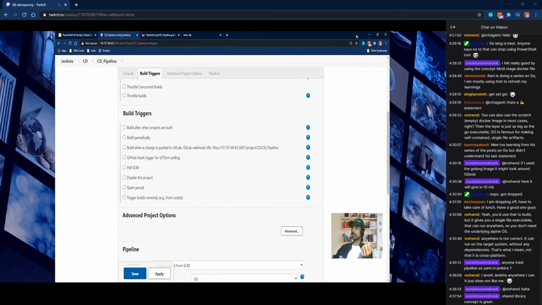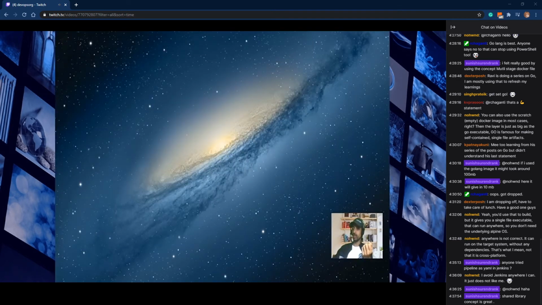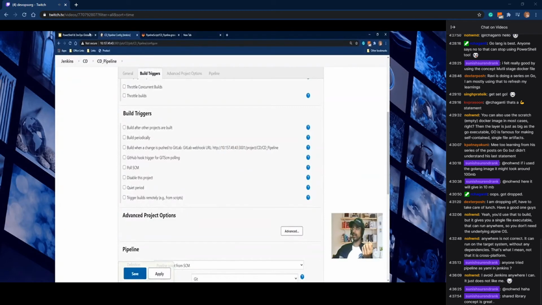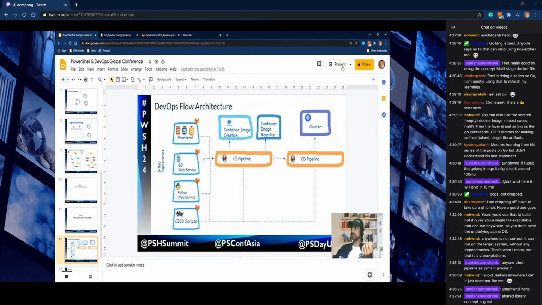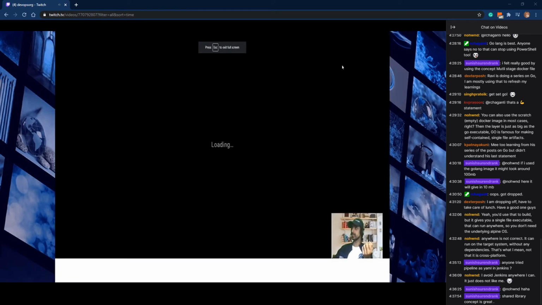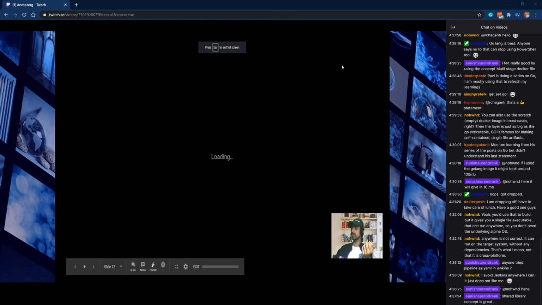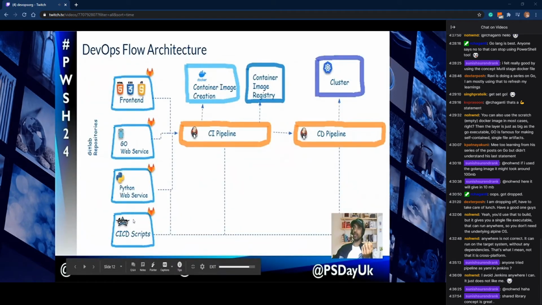So this is how the flow looks. We have repositories, the CI pipeline that we just saw, and a CD pipeline also, and it is pointing to the cluster.